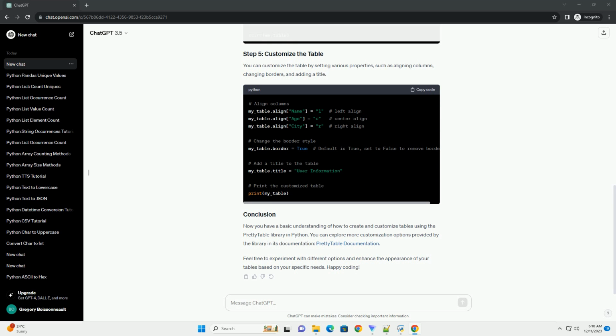You can explore more customization options provided by the library in its documentation, PrettyTable documentation. Feel free to experiment with different options and enhance the appearance of your tables based on your specific needs.